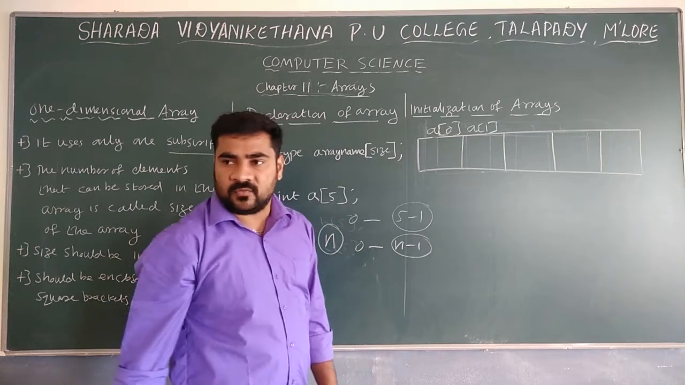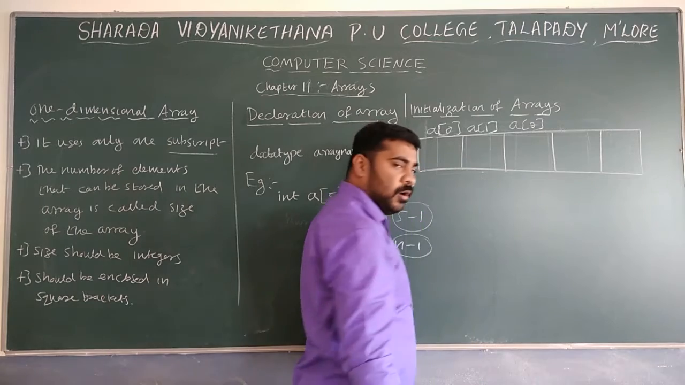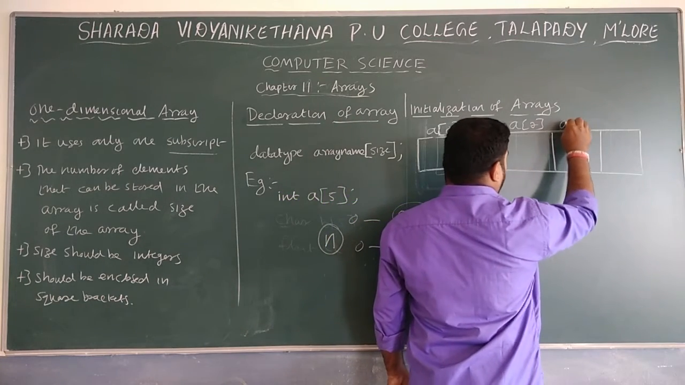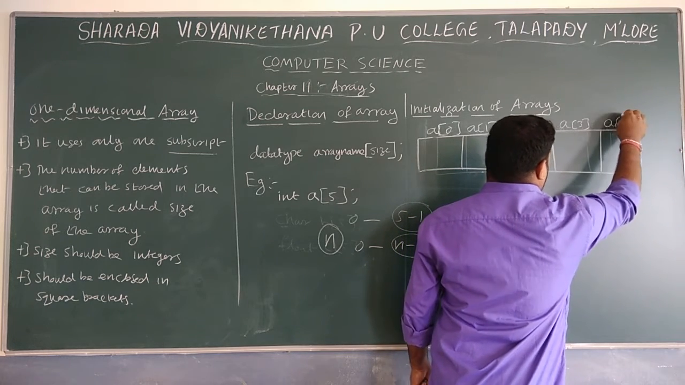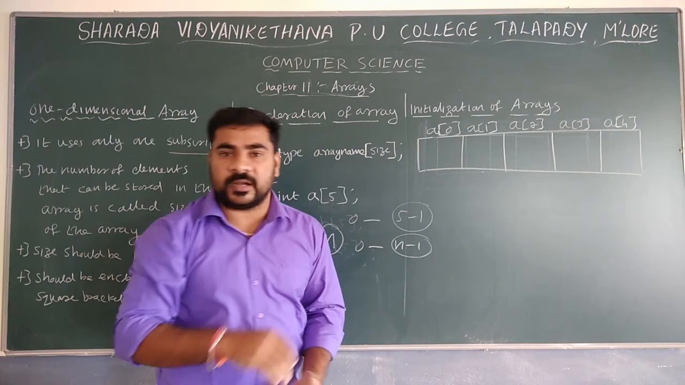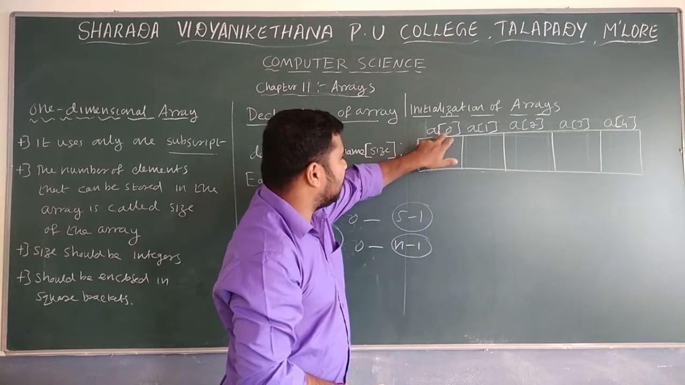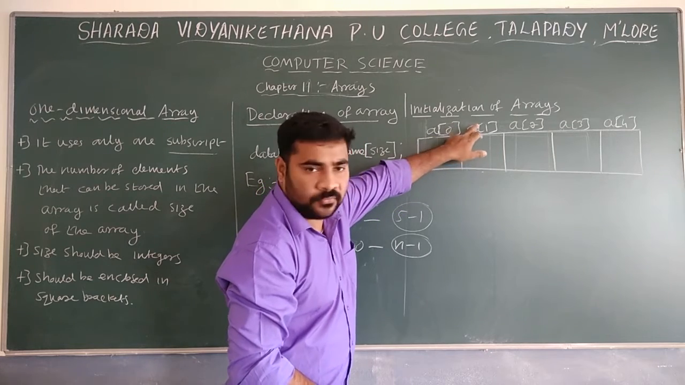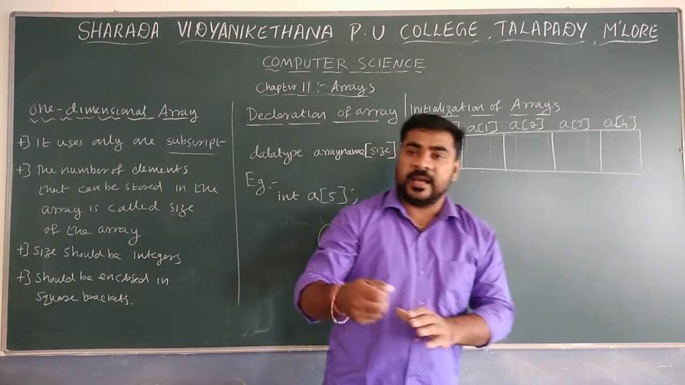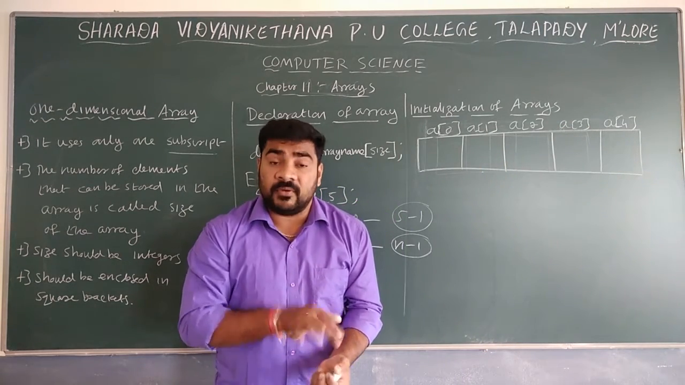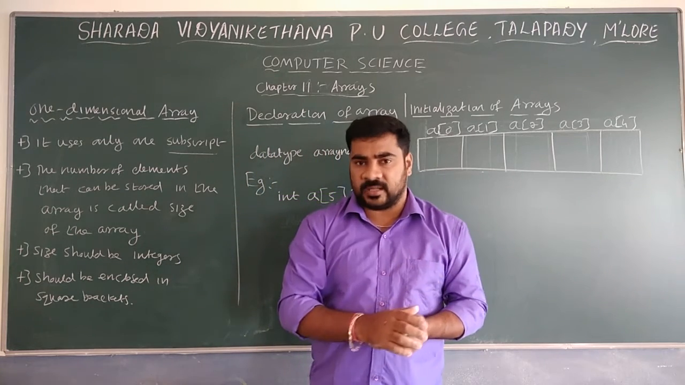A of 1, that is 1 indexing. Next one is a of 2, where a is our array name. Next is a of 3. The last one is a of 4. So there are 5 elements, but the largest index is only 4, because array indexing starts from 0. The first element is a of 0, the second is a of 1, then a of 2, a of 3, and the last element is a of 4. When you have 10 elements, the last will be a of 9. Like that we can refer to all the elements.